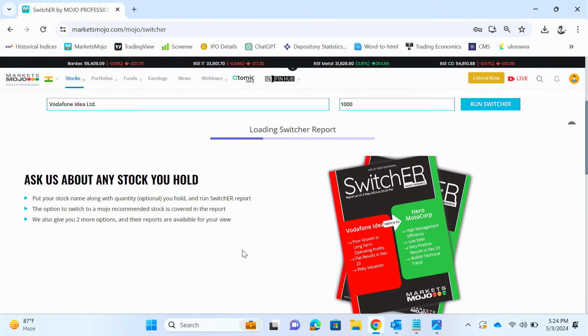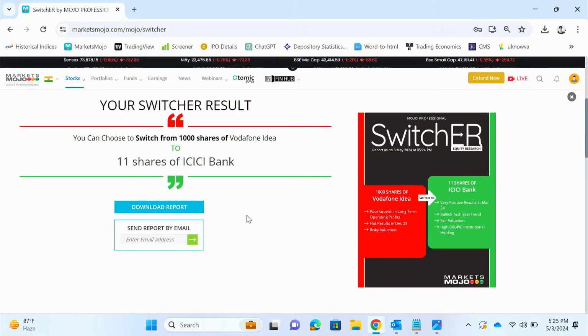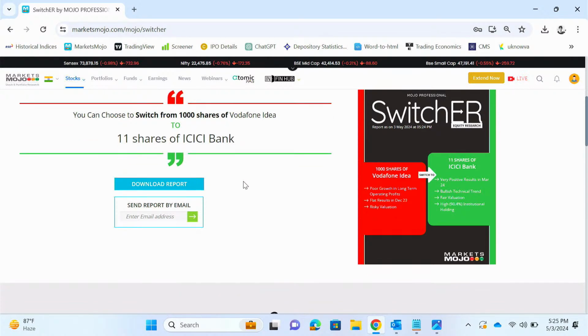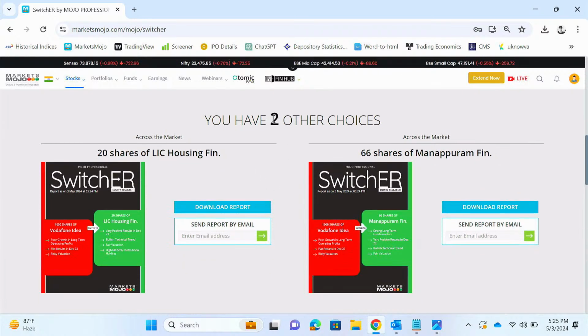Doesn't hurt, right? So what it has suggested is sell 1000 shares of Vodafone Idea and buy 11 shares of ICICI Bank. As we earlier saw, ICICI Bank had a score of 88, so it is very highly suggested by MarketsMojo. If you go below, it also suggests 2 other choices.